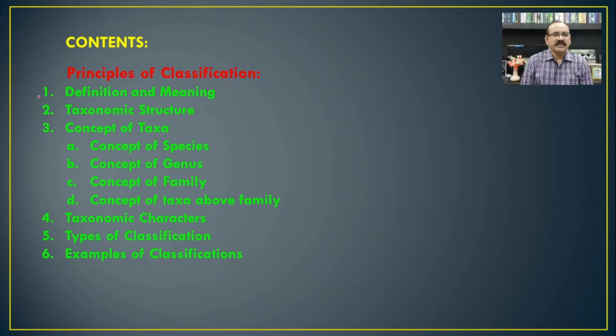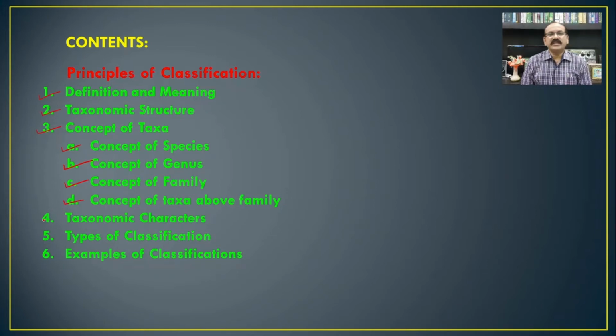We will see the definition and meaning of the classification, then taxonomic structure, concept of taxa, which includes the concept of species, concept of genus, concept of family, and concept of taxa above family.